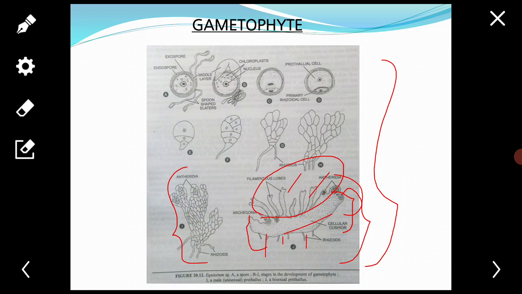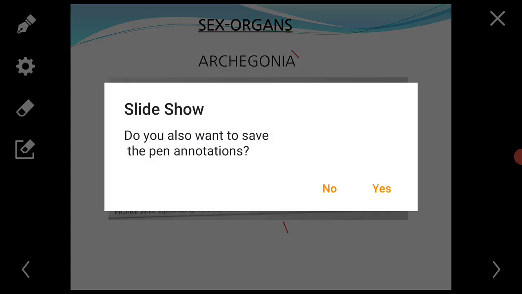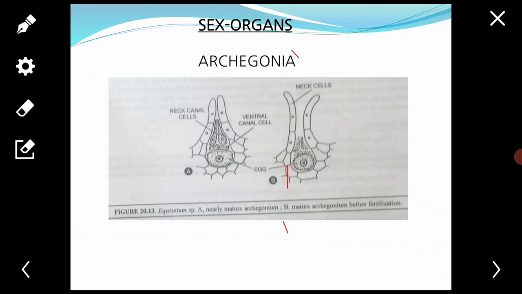Next, the sex organs. All the species of Equisetum are monoecious under normal growing conditions, but show a slight tendency of dioecism.